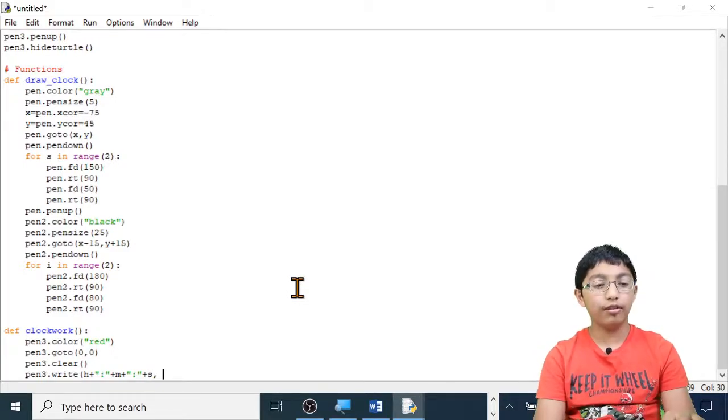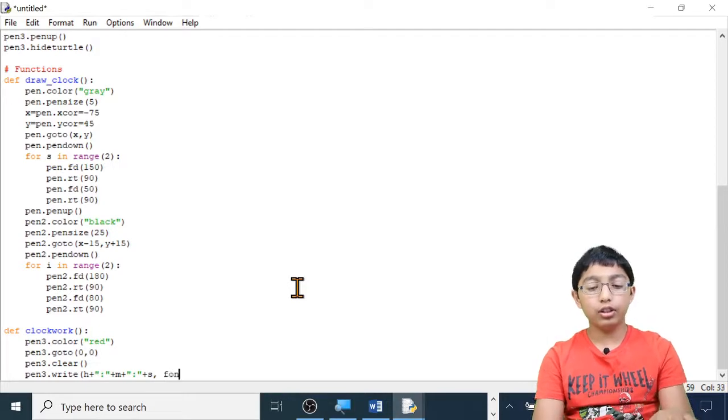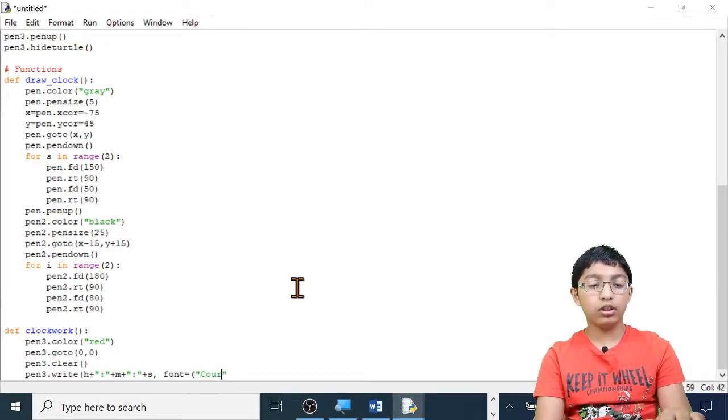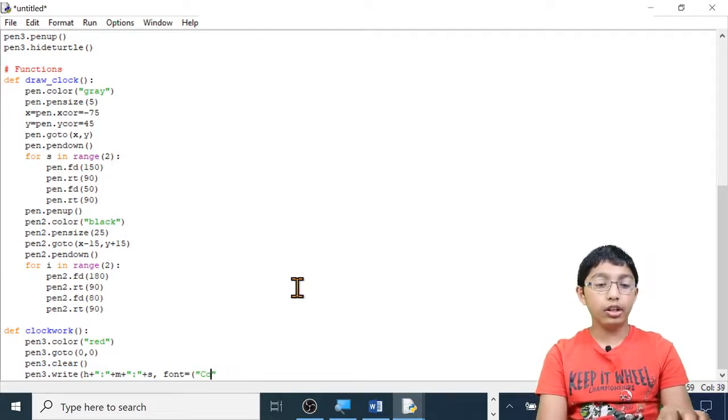So now we're going to set the font. Font equals, you can put a space if you like, but I prefer not to. Font equals, open brackets, I'm going to use the font D. Instead of actually using normal fonts like Arial or Courier, you can just use letters.